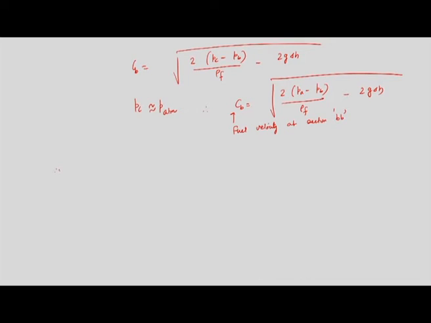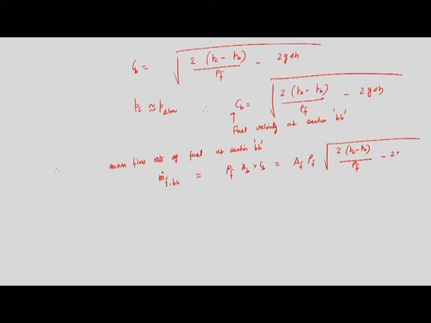So, what will be the mass flow rate of fuel at section Bb? The mass flow rate of fuel at section Bb, that is m dot fuel, will be equal to rho f into area B into Cb, that is the expression.